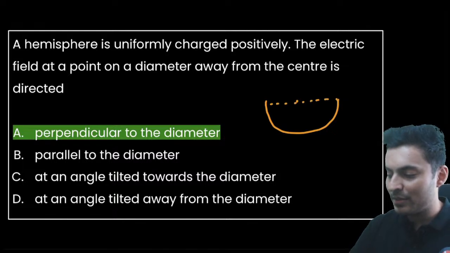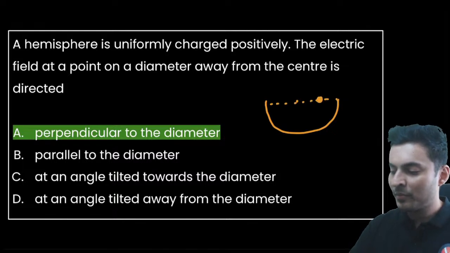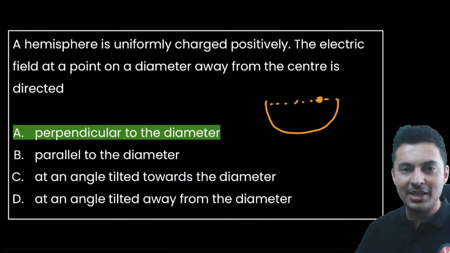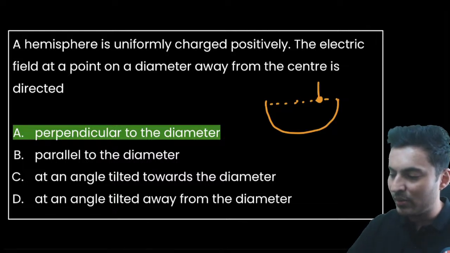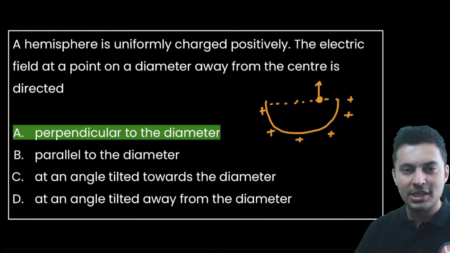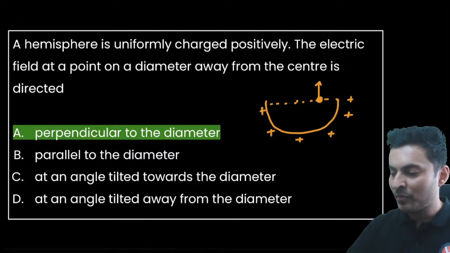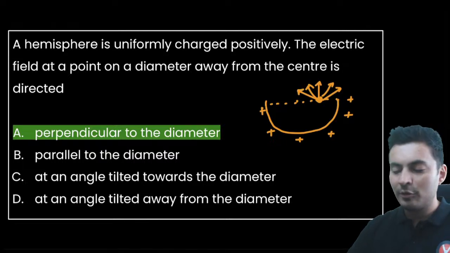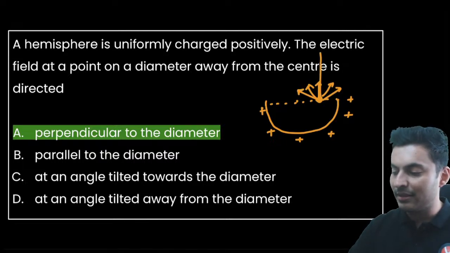If you take a point somewhere over here, where will the electric field be exactly at that point? That is the question. It is going to be somewhere over here, because all these positive charges are going to repel it. So the resultant of all these fields or forces will come out somewhere in this direction.